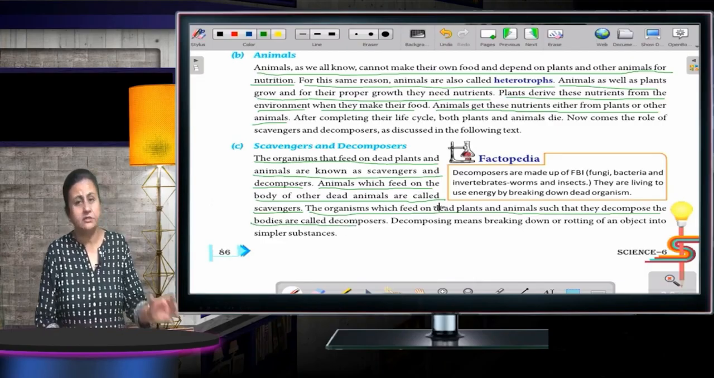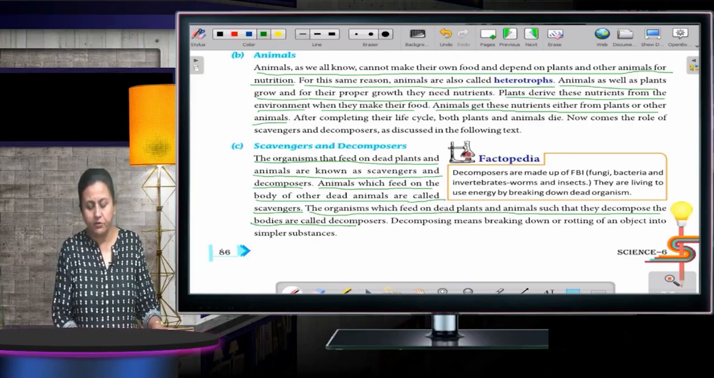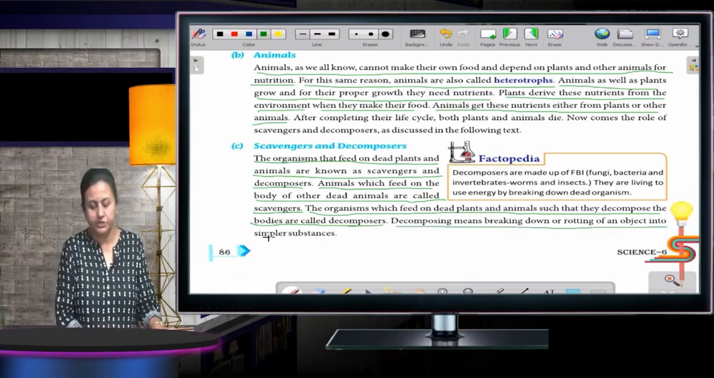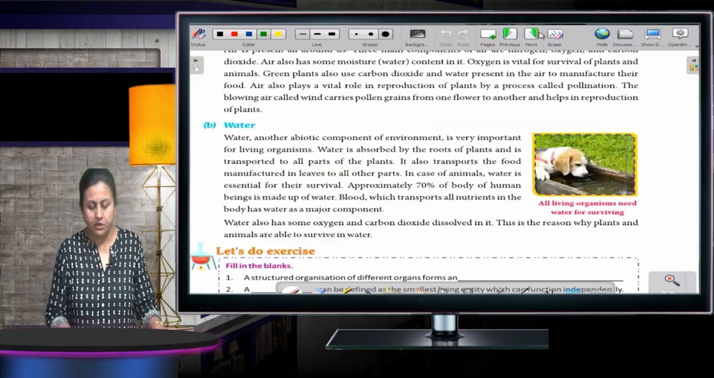Now, scavengers have eaten now. The organisms which feed on dead plants and animals such that they decompose the bodies are called decomposers. Decomposing means breaking down or rotting of an object into simpler substances. Okay.